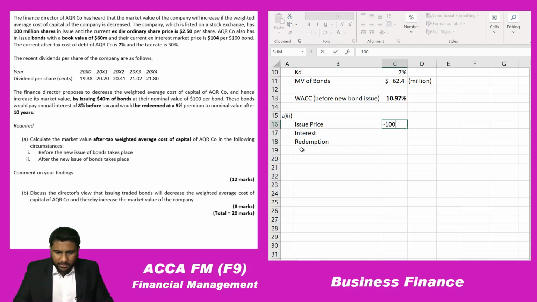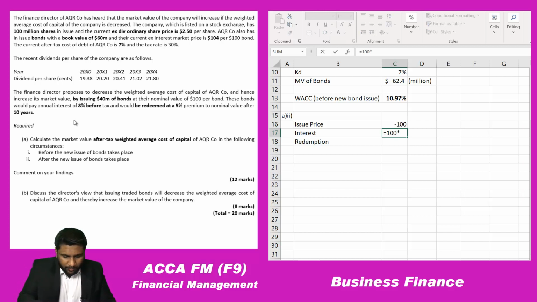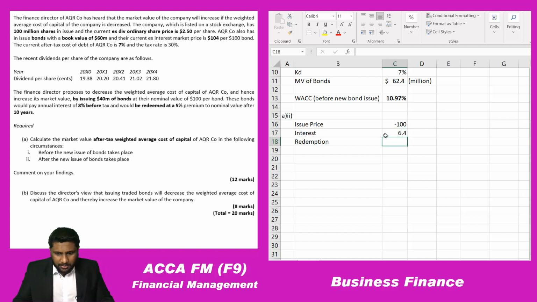So issue price is how much? 100, and interest is how much? This is an 8% bond. So 100 into 8%, but you have to take the net of tax value, because we need the after-tax rate. To get the net of tax, 1 minus T. Tax is 20%... sorry, tax is 30%, guys. So here you are getting 5.6.